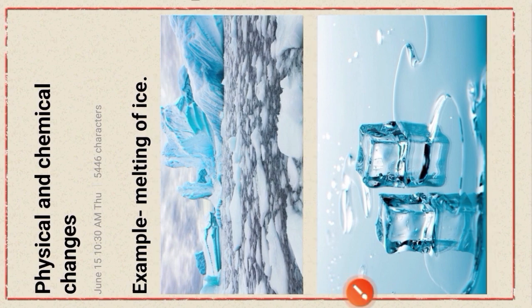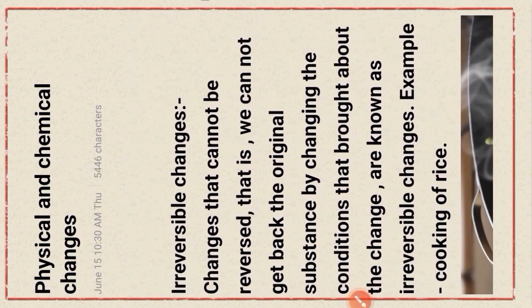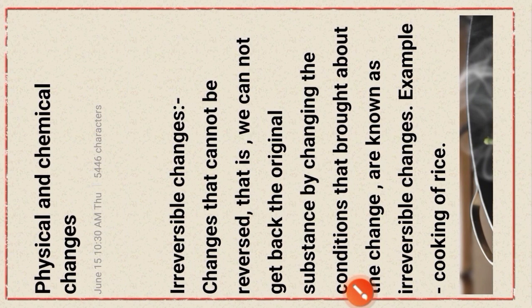Next, changes, that is irreversible changes. Changes that cannot be reversed, that is, you cannot get back the original substance by changing the conditions that brought about the change, are known as irreversible changes. Example, cooking of food, rusting of iron. Okay.